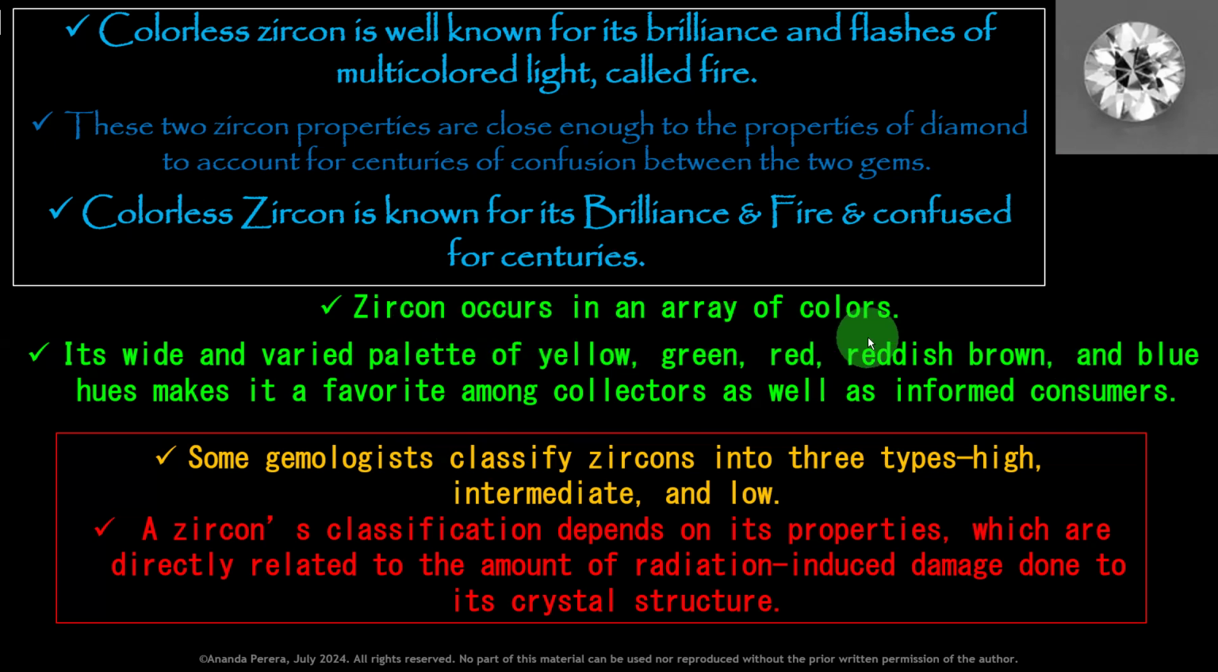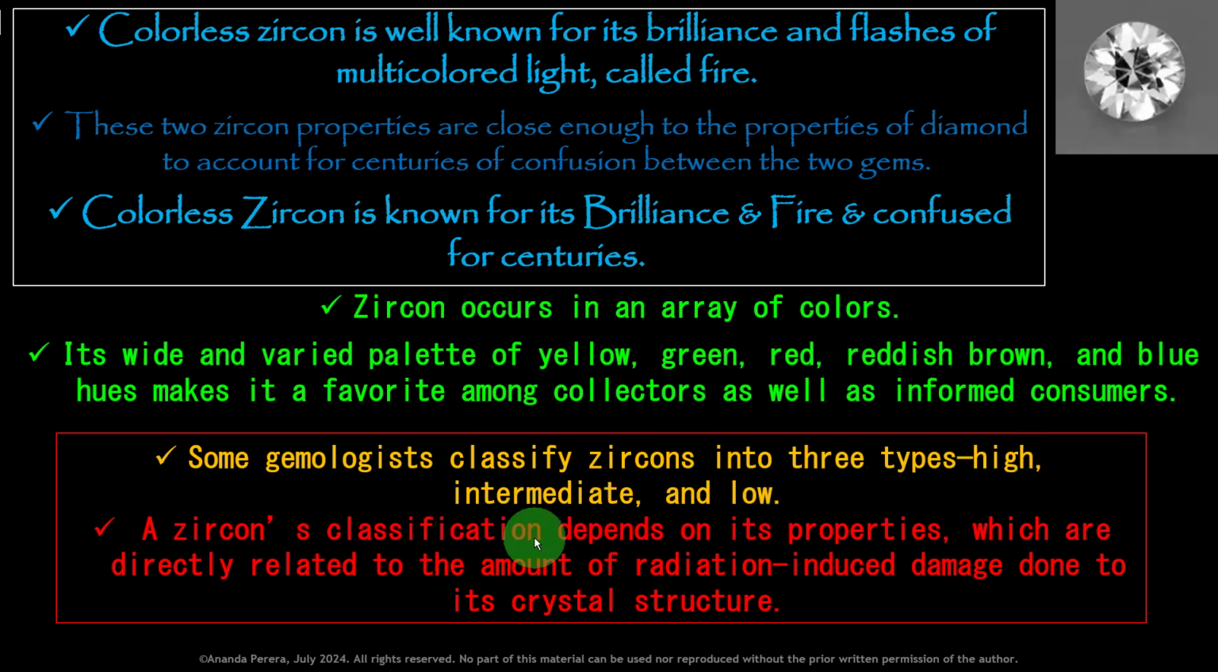Zircon occurs in an array of colors. Its wide and varied palette of yellow, green, red, reddish brown, and blue hues make it a favorite among collectors as well as informed consumers. Some gemologists classify zircons into three types: the first is high, the second is intermediate, and the third is low. So you have to learn what is high zircon, what is intermediate zircon, and what is low zircon.